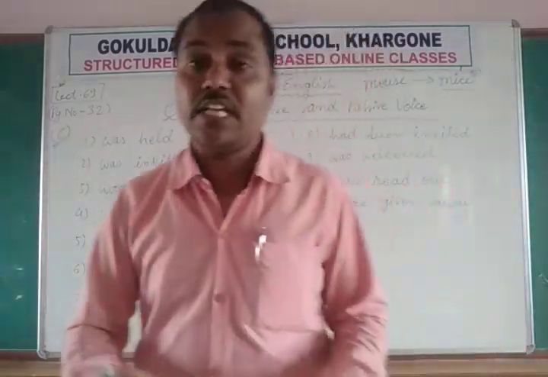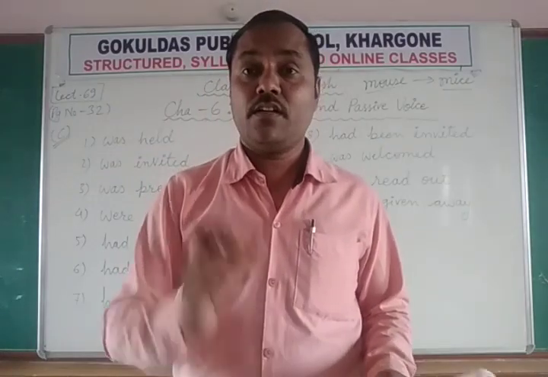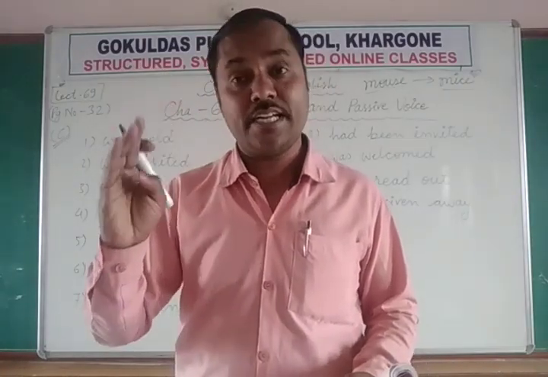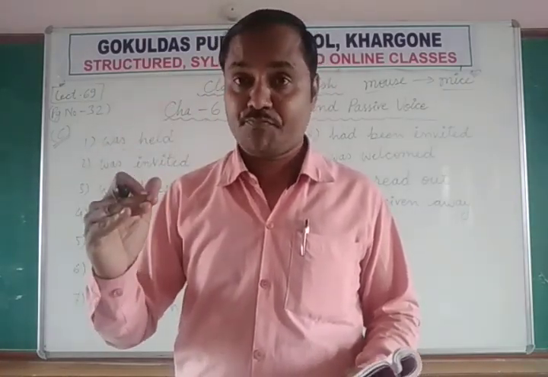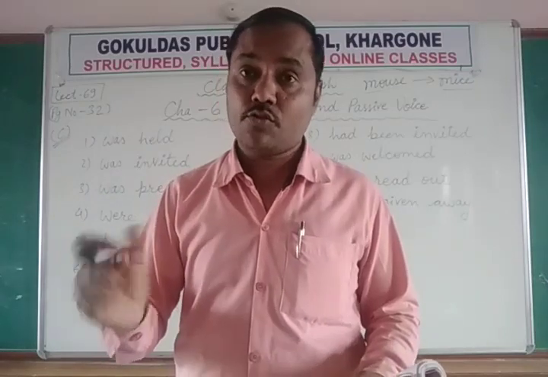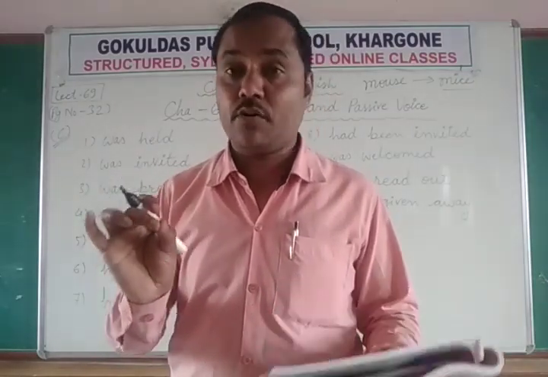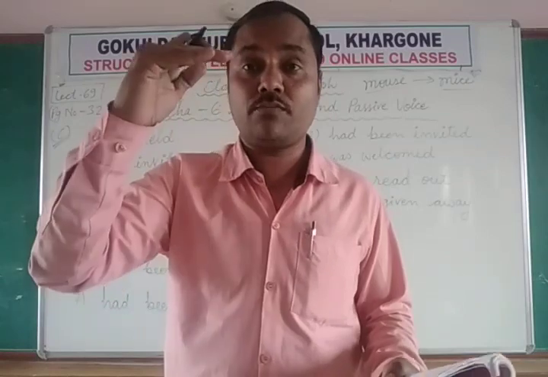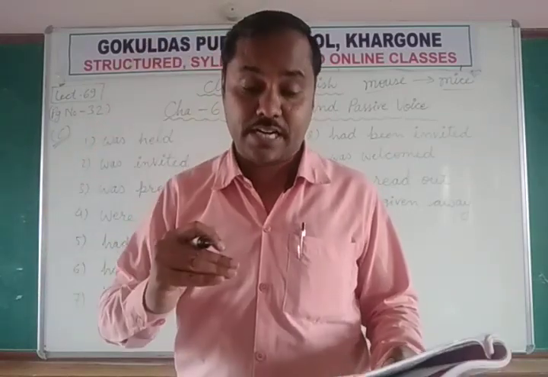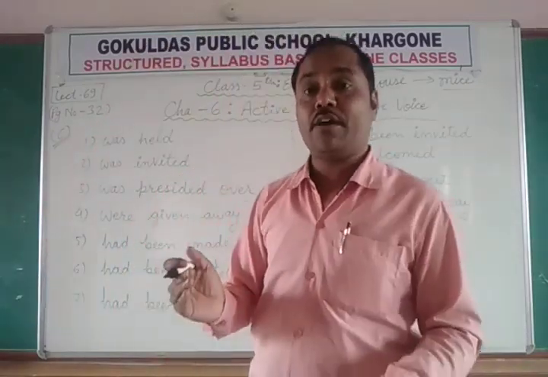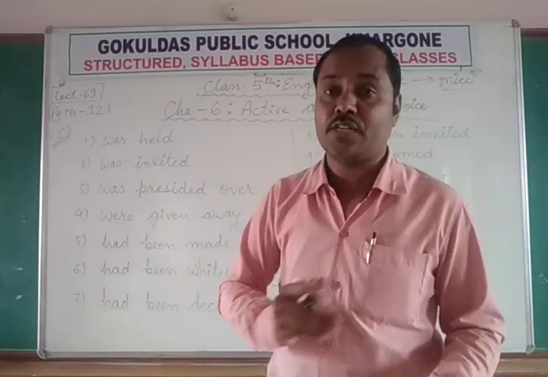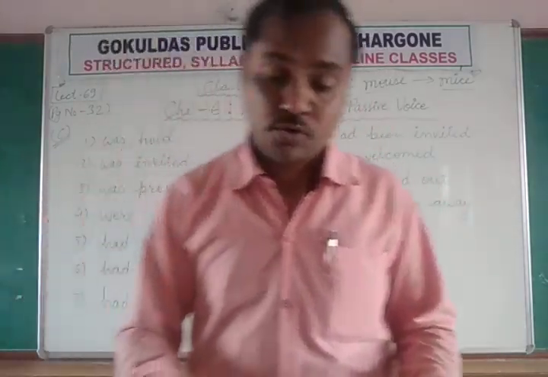Meritorious means the students who got merit, first rank, second rank or third rank in the class. Okay, in the exams. So these are called meritorious students, means those who come on the merit, first, second, third rank. And the sport persons, those who have achieved first, second, third position in some annual sports.